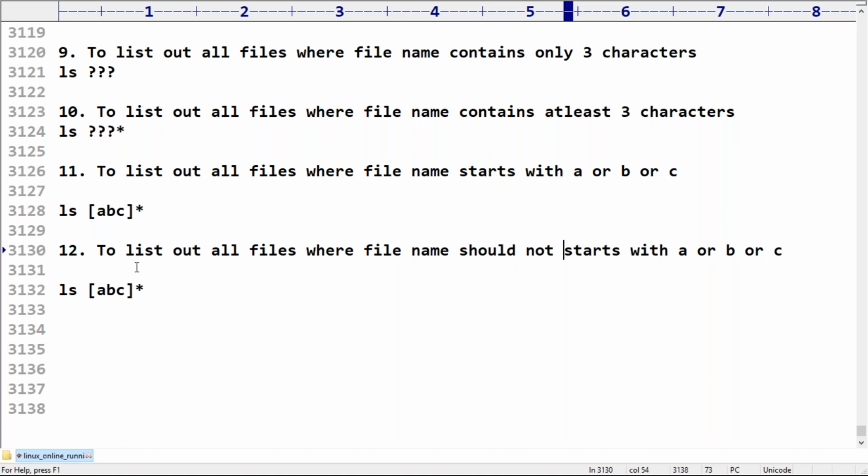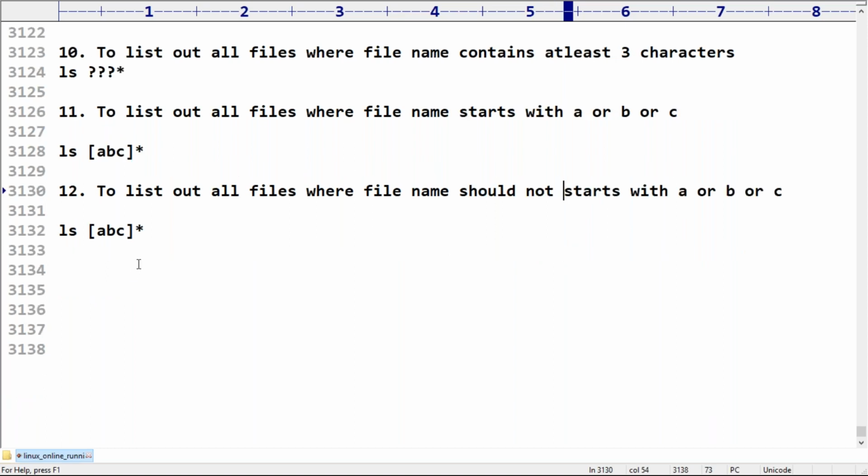Respond, friends. Should not start with, so the first character should be anything except ABC. Any character, and after that, you can take anything.